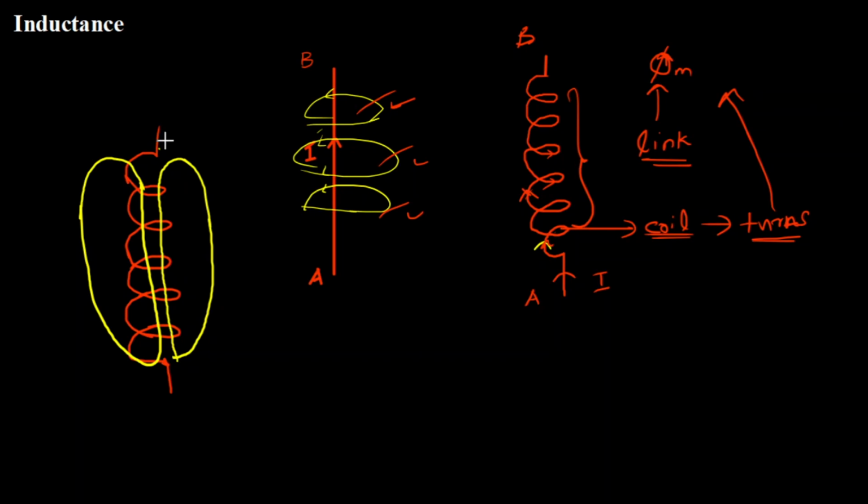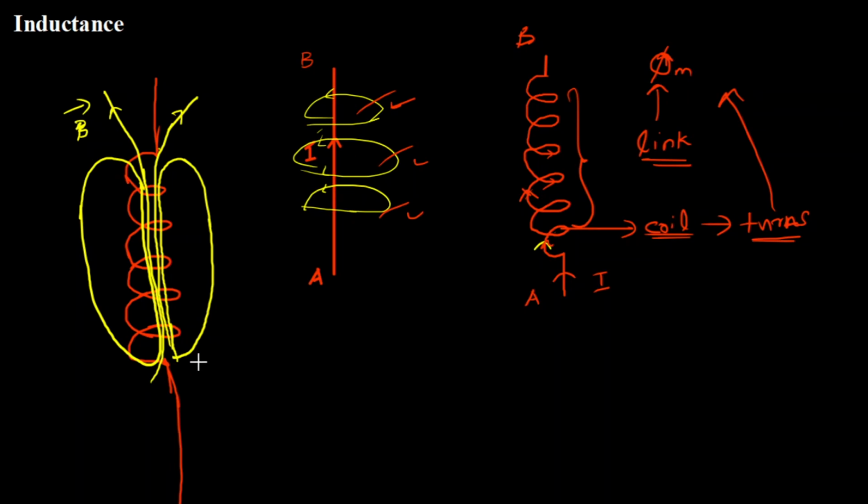And don't forget that there is a straight part of this conductor also, continuing. So I will have flux lines going straight also, in the sense it has to go around, right? So it will come out like this, then go around. So my B vector, which is nothing but the magnetic field strength vector, will be something like this.